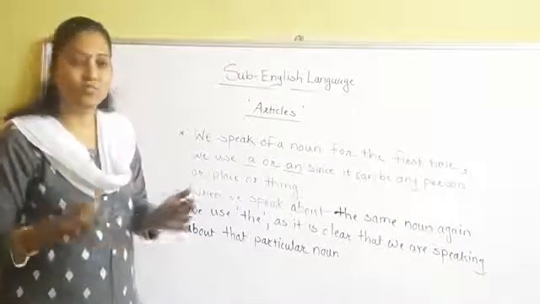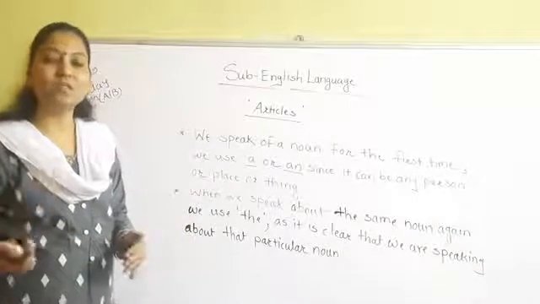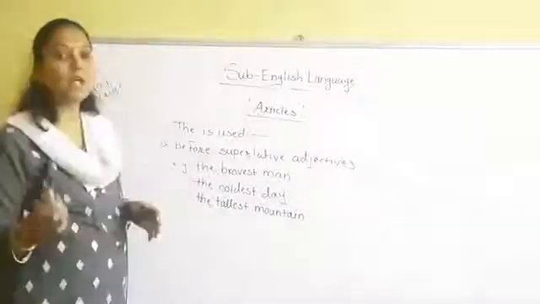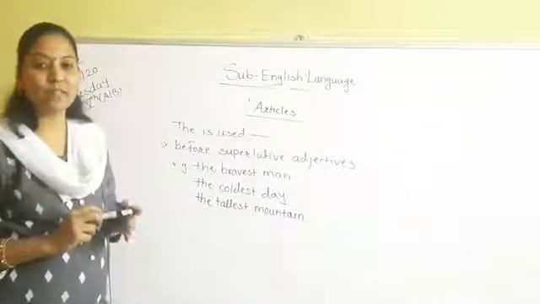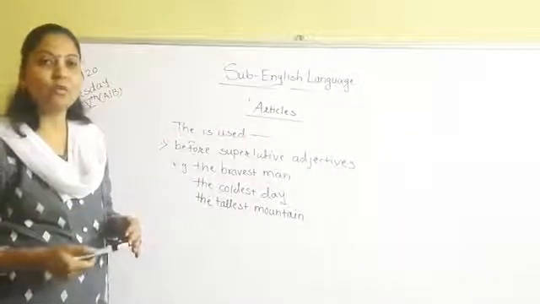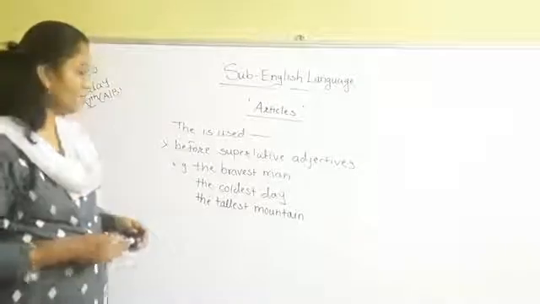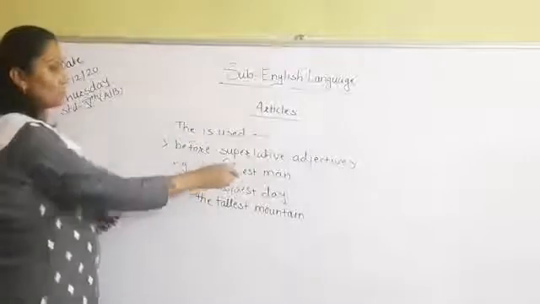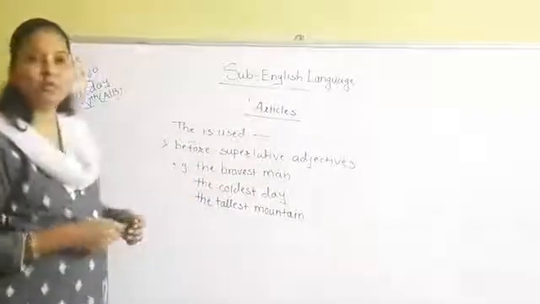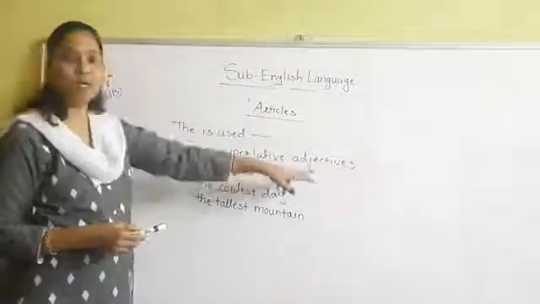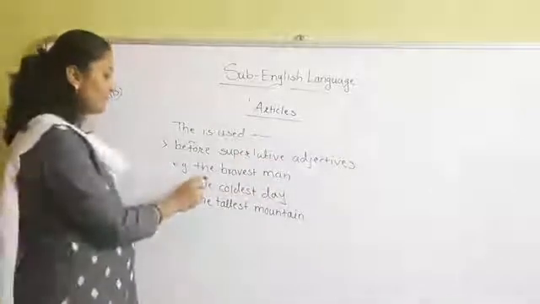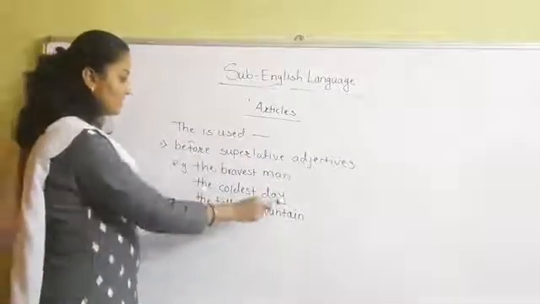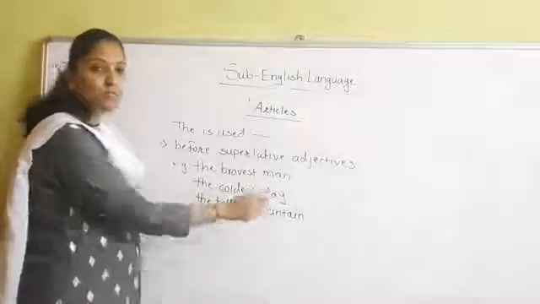Now let's move forward to see the rules to use the article the. Now students, there are some rules that we have to follow for using the article the. The first one is before superlative adjectives. We use the before superlative adjectives. For example, the bravest man, the coldest day, the tallest mountain.